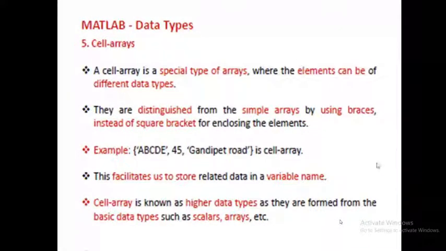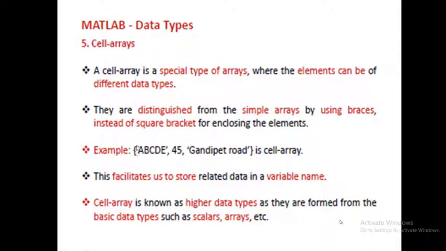Coming to cell arrays. A cell array is a special type of array where the elements can be of different data types. They are distinguished from simple arrays by using braces instead of square brackets for enclosing the elements. This is a cell array, meaning it is a mixture of numericals, characters, and strings.